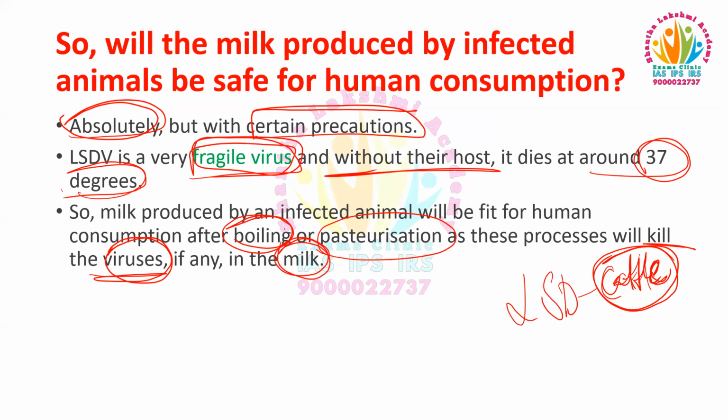The milk will be absolutely safe, but with certain precautions.